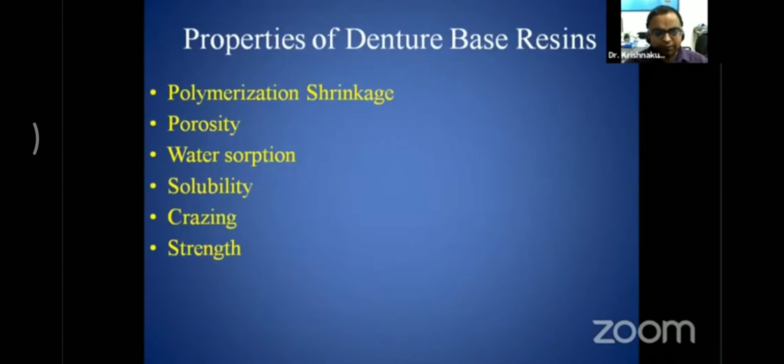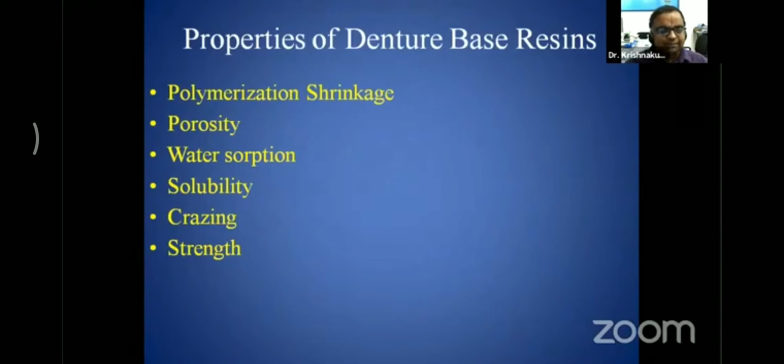Water absorption is the amount of water that the particular denture base resin can absorb. Solubility: practically, this kind of material, that is denture base resin, after curing is practically insoluble in water, but a very small, nano kind of solubility of that particular material has been seen whenever researchers have studied this topic.